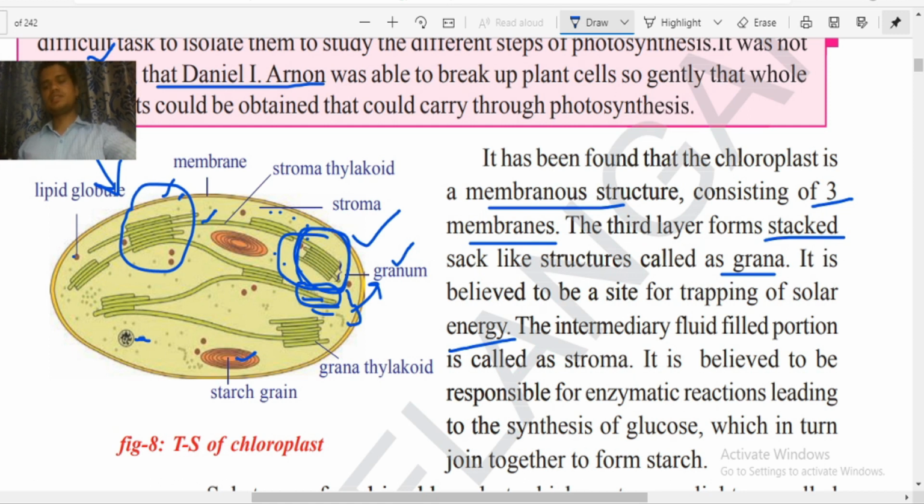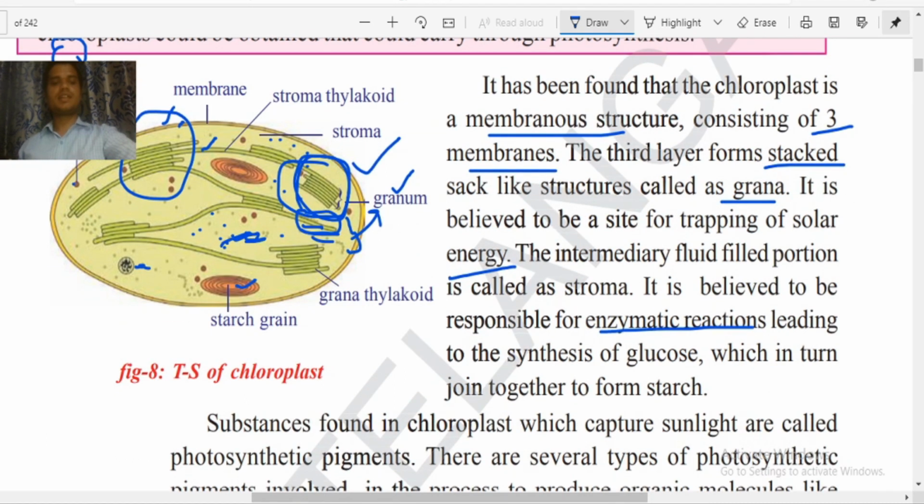And the intermediate fluid-filled portion is called stroma. See, the middle portion is called stroma. It is filled with some liquid. It is believed to be responsible for some enzymatic reactions. Especially the dark reaction. Here, photosynthesis is divided into two phases. The first is called the light phase and the second is called the dark phase. The light phase starts in the granum and the dark phase continues in the stroma, this liquid. These enzymatic reactions inside the stroma help in the production of glucose molecules. That's why you can see starch here.